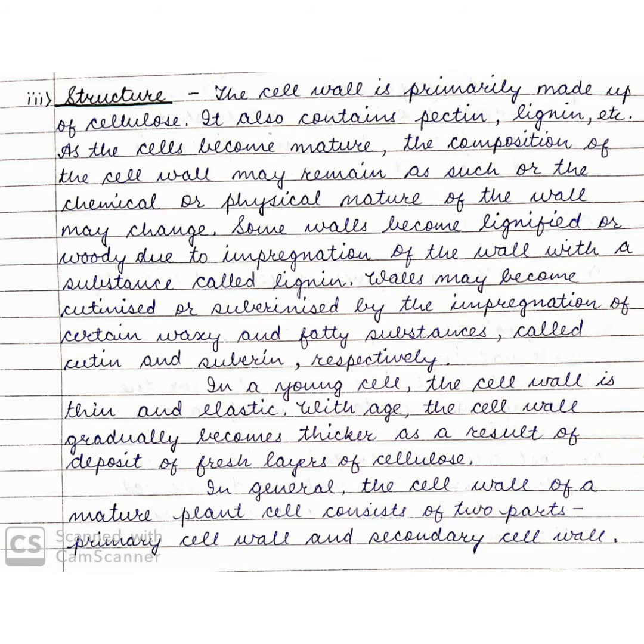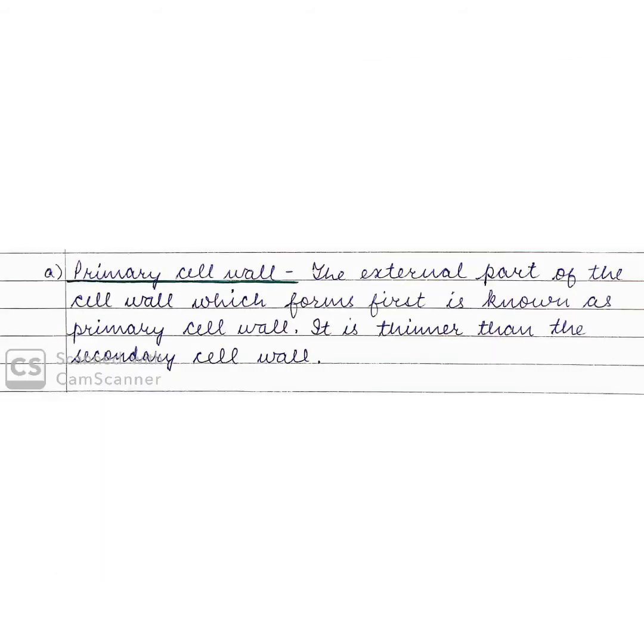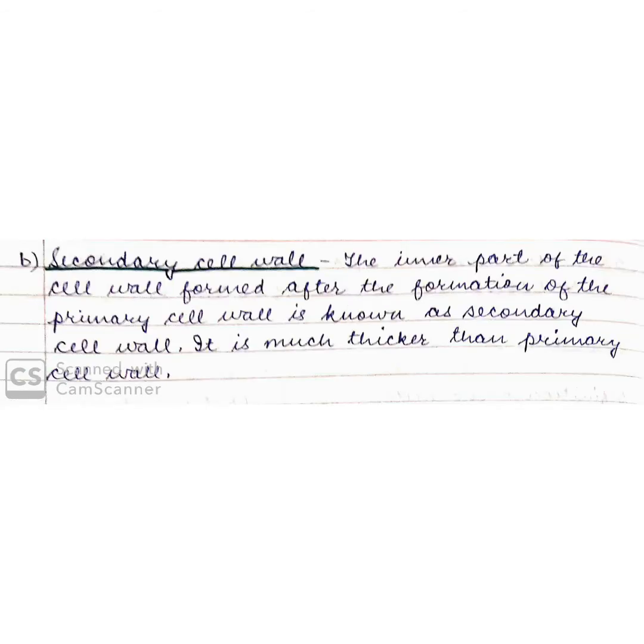Let us see what is primary cell wall. The external part of the cell wall which forms first is known as primary cell wall. It is thinner than the secondary cell wall. Let us see what is the secondary cell wall. The inner part of the cell wall formed after formation of the primary cell wall is known as secondary cell wall. It is much thicker than primary cell wall.